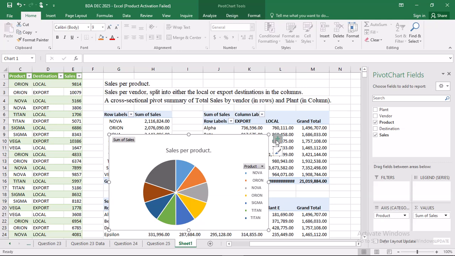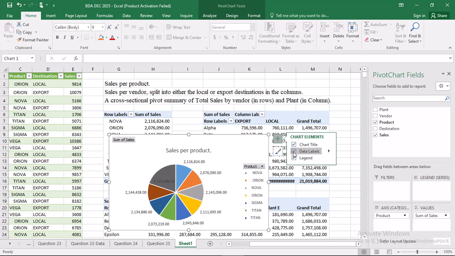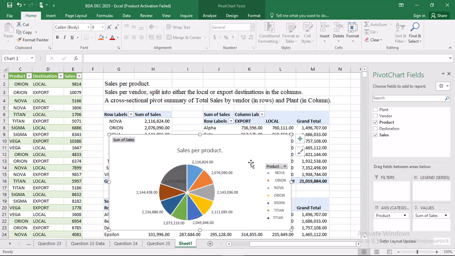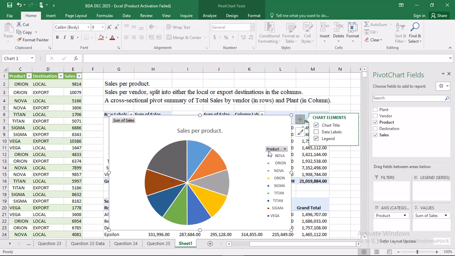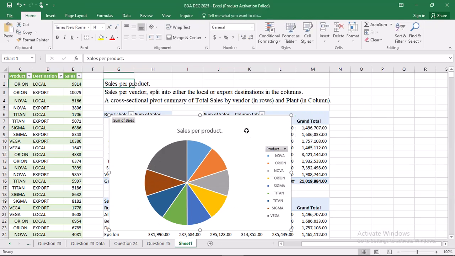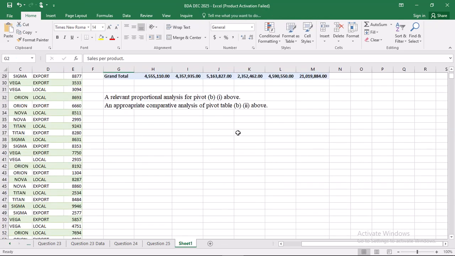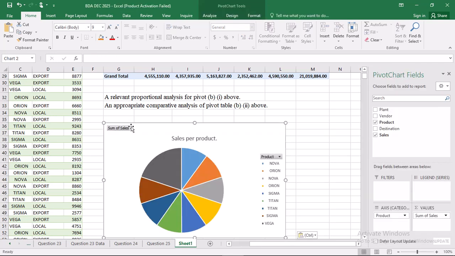You can go ahead and also put in data labels. Data labels will be the values. I don't know if they are visible enough or there are very many. I'll try to spread it out so that it looks nice. Since the data is not looking well, I just use the base values without data labels like that. The product is the key. Then I move my chart by doing Control X, and down here I place it there, Control V.